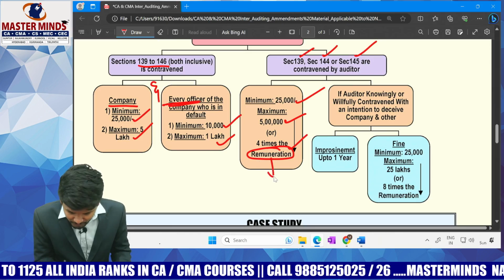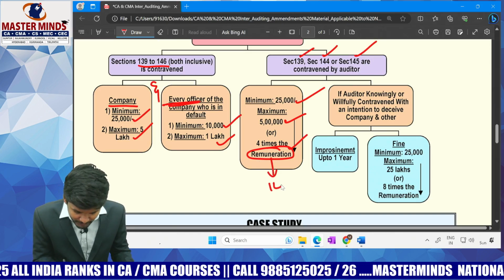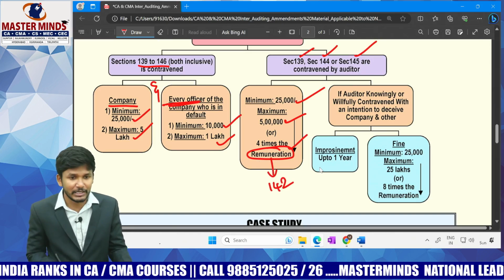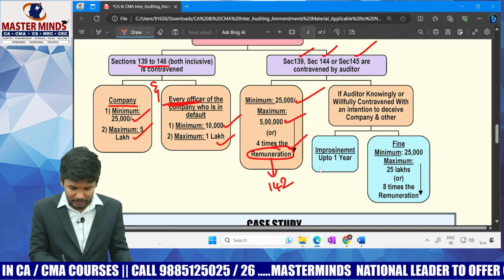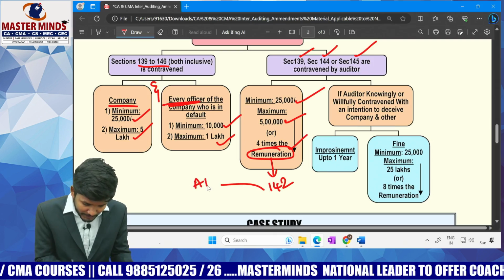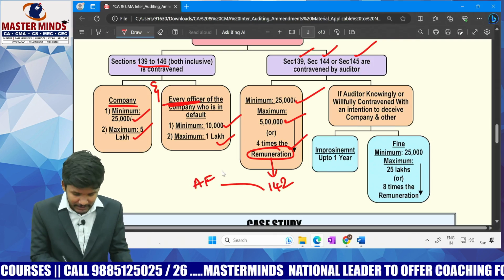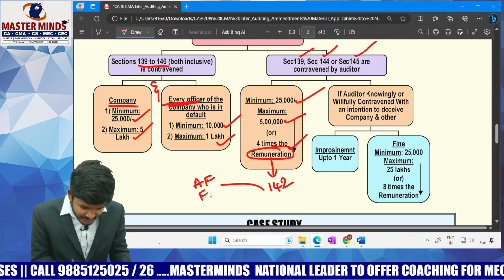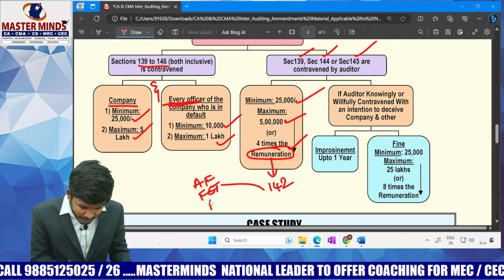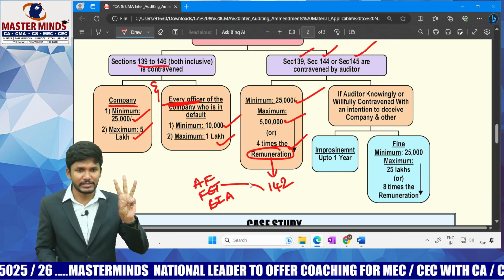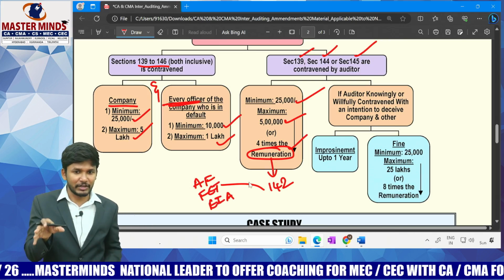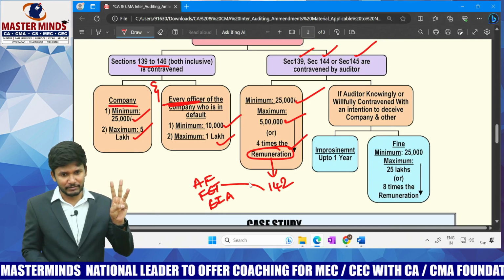This remuneration is already covered in Section 142 of the Companies Act. Section 142 says that the remuneration of the auditor means the audit fee payable to the auditor, along with any kind of facilities extended to him and any kind of expenses incurred by the auditor. Three points.